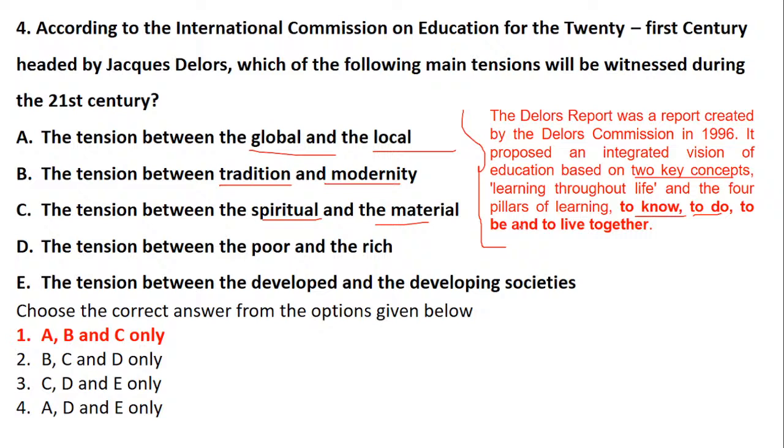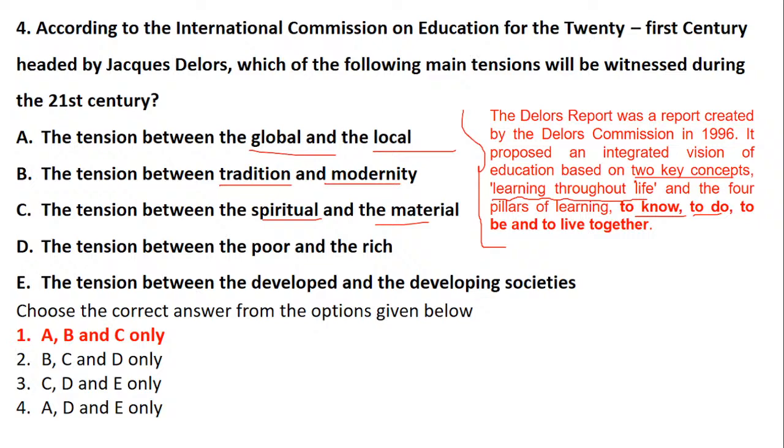Deepa, it is in the year 2020 paper. I have taken mixed questions, but this question was in 2020. Delors Commission, learning throughout life. Yes, see, that is written over here. That can also form another question. So be clear, this is nothing new, this is not even a practice question. I just thought of picking up some different questions from previous years, and that's what I found today. So be careful everyone. And Deepa, just check, it is 2020 only, not any other question paper. Fine?